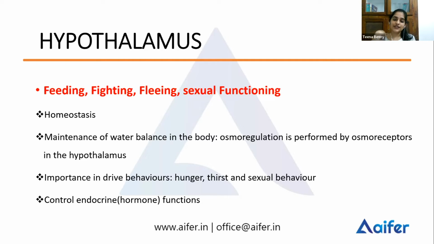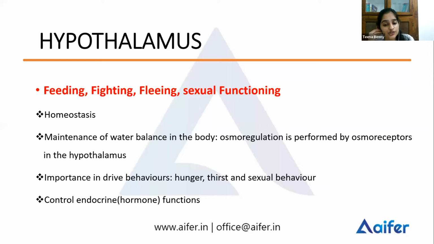So what are the basic functions of the hypothalamus? The 4 F's: feeding, fighting, fleeing, and sexual functioning. Which part maintains the homeostasis in your body? The temperature levels in your body are maintained by the hypothalamus. The water balance in your body, a process known as osmoregulation performed by osmoreceptors, happens with the help of the hypothalamus.